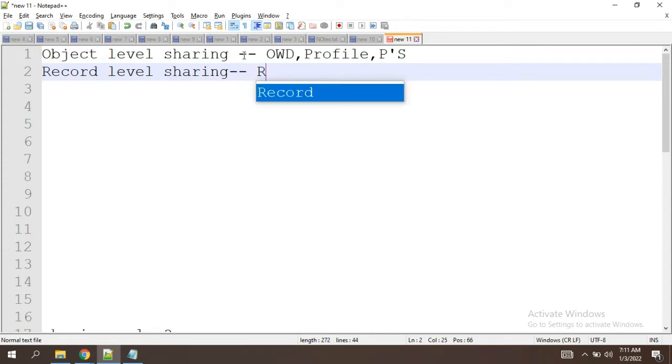What was that? Yesterday we learned, no? Role hierarchy. Rules. And one more, that was also a record level. We are trying to send a few records, not like the entire object. Based on the records we were doing.